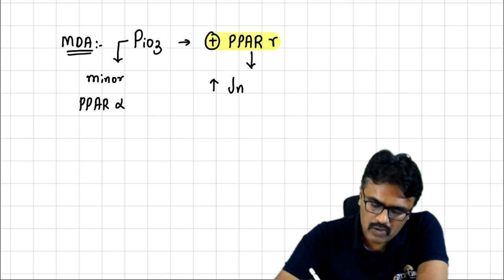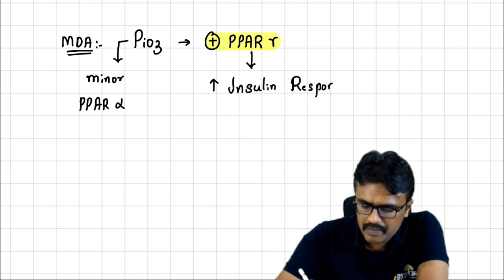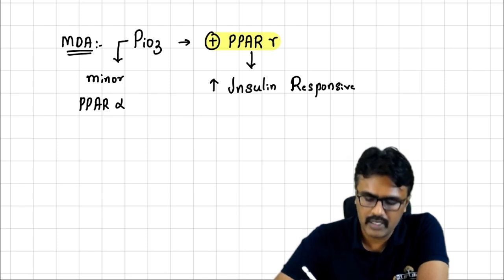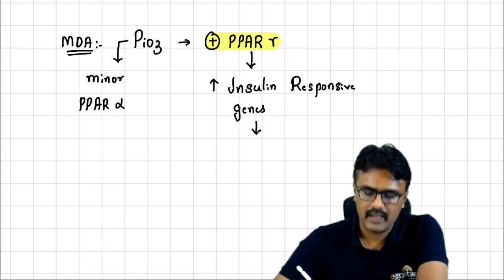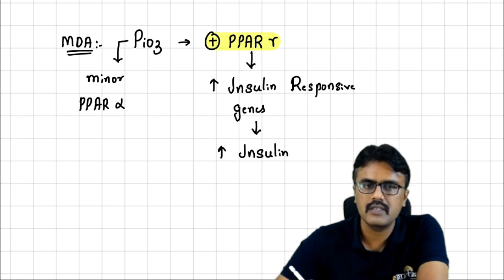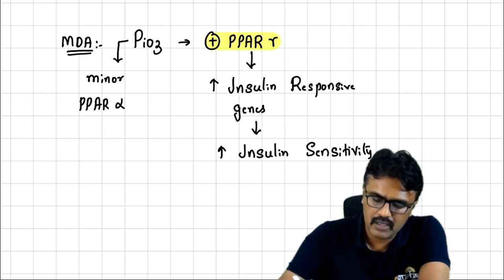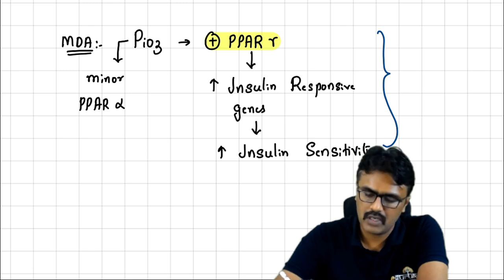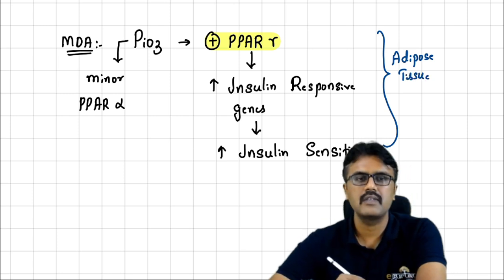expression of insulin response genes, and because of this, it increases insulin sensitivity. The major site of action is the adipose tissue. If they ask in the exam what is the major site of action of this drug, pioglitazone, it is mainly on adipose tissue. That is the major site of action.